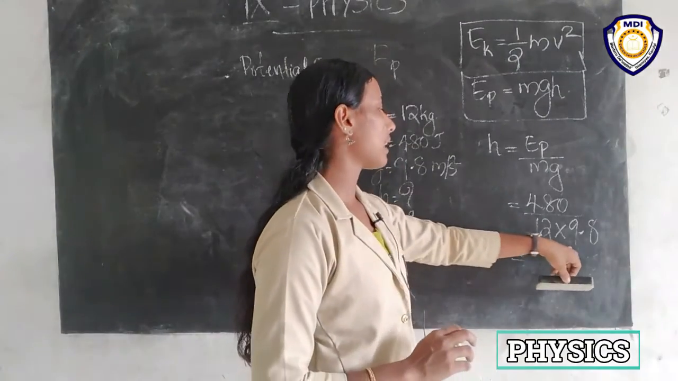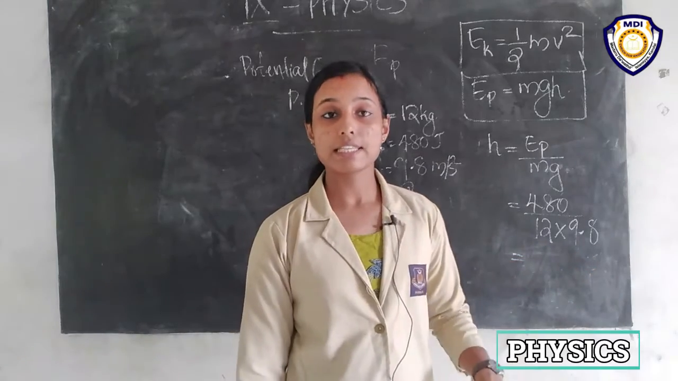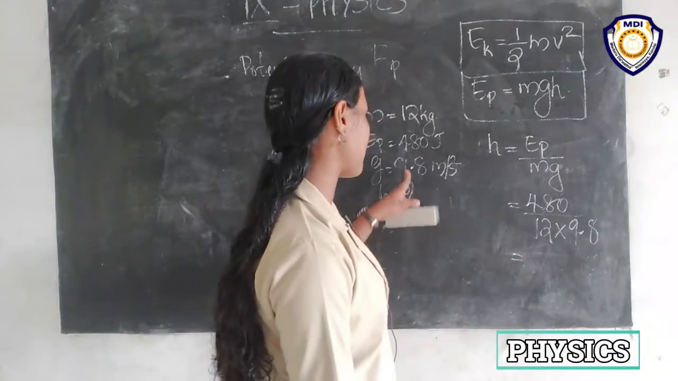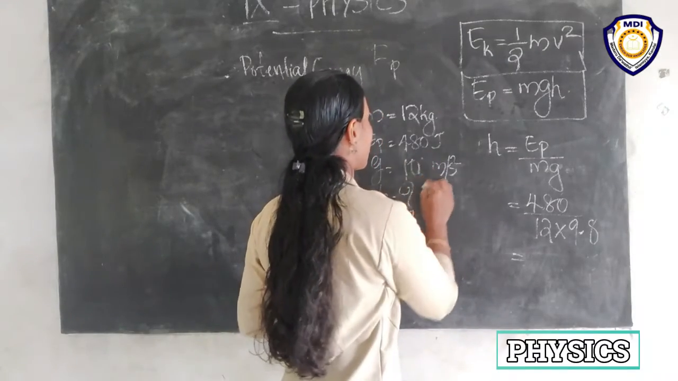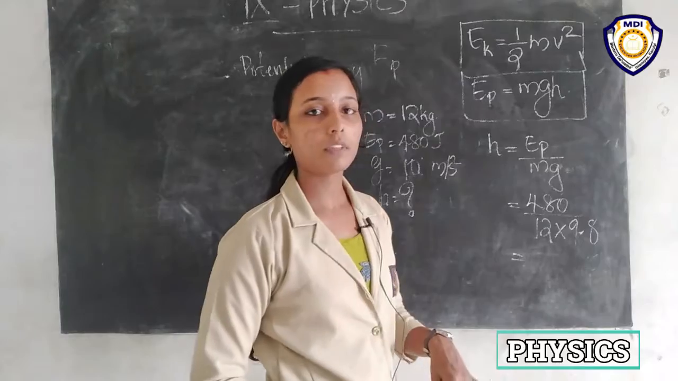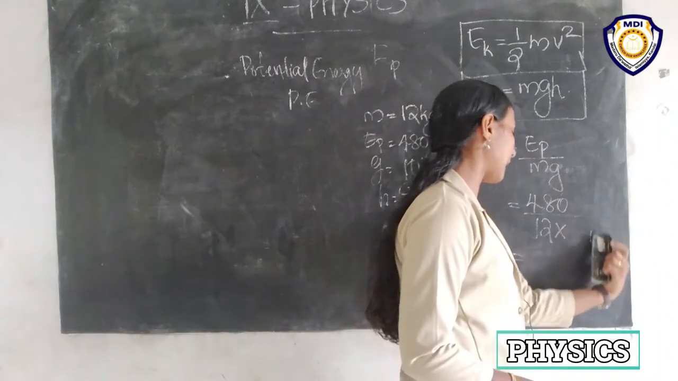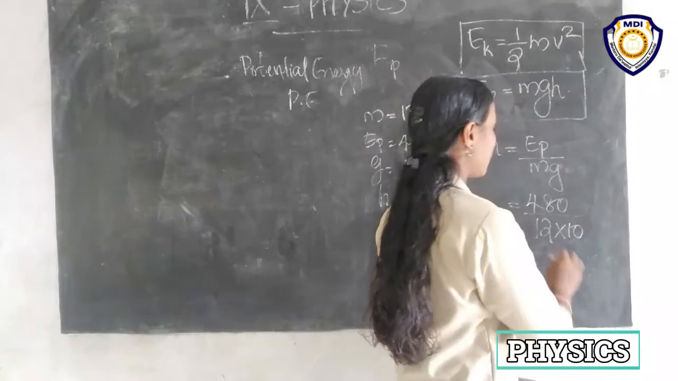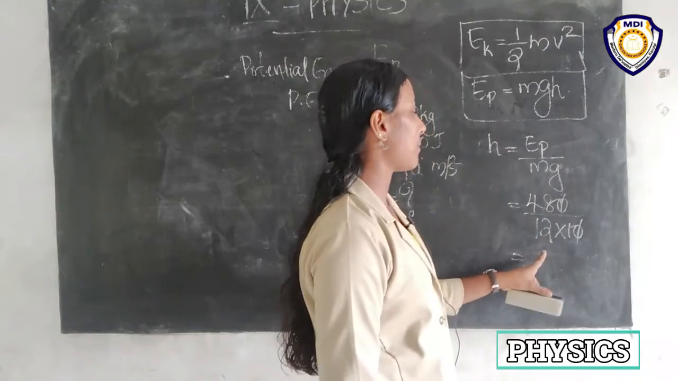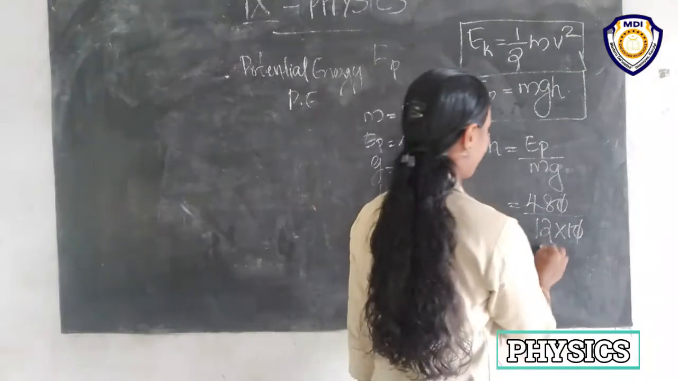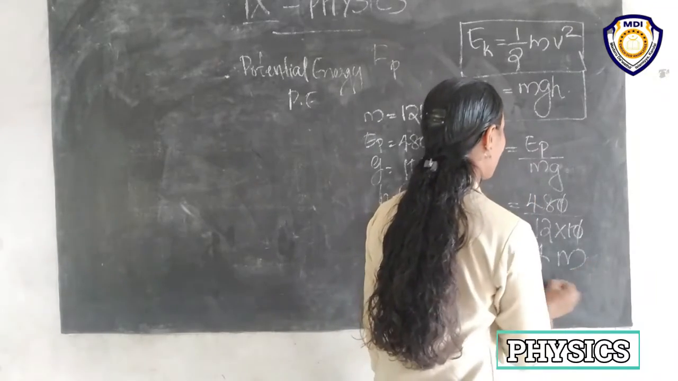If it is difficult, or the question gives G as 10 meter per second square, we can use 10 meter per second square for simplicity. So if we use 10 here, the 0 can be cancelled, and 48 by 12 is equal to 4. So here we found H, height is equal to 4 meter.